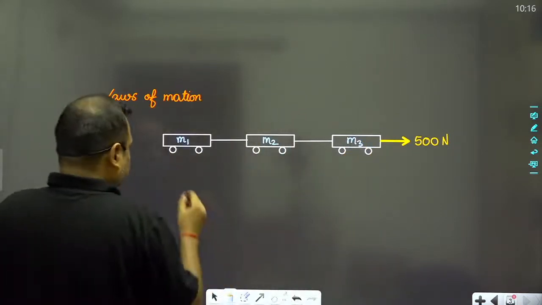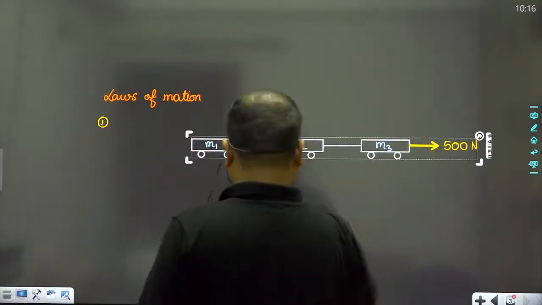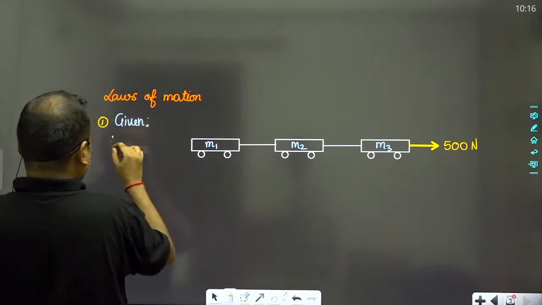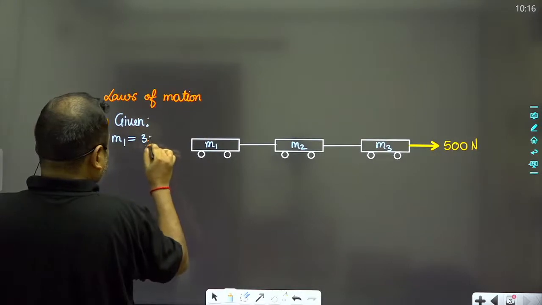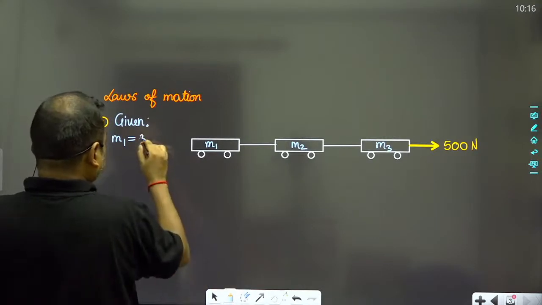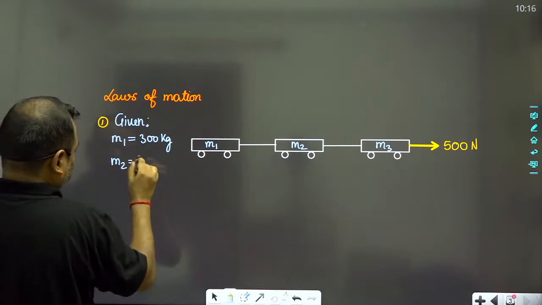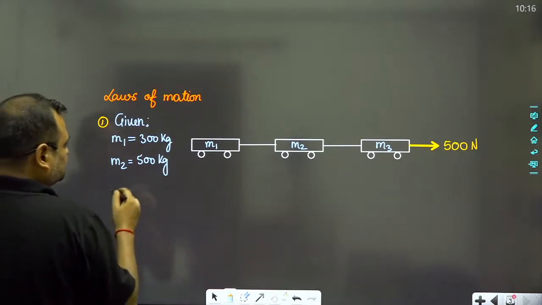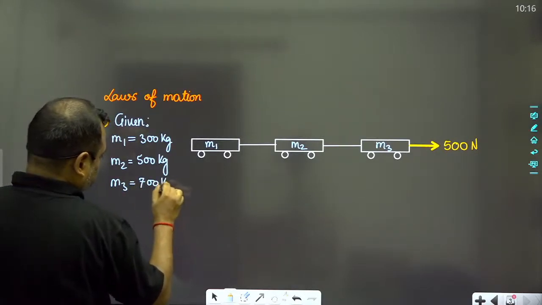Mass m1 is equal to 300 kilograms, m2 is equal to 500 kilograms, and m3 is equal to 700 kilograms.